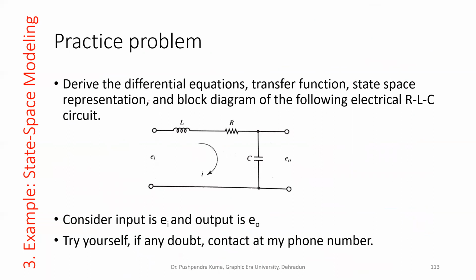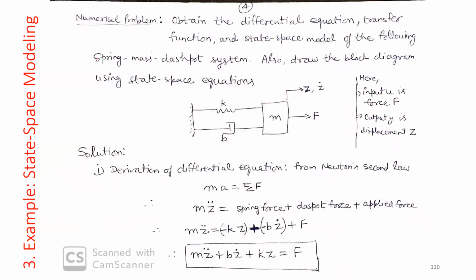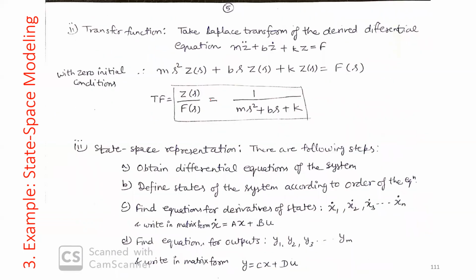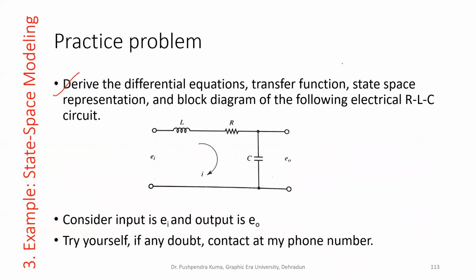This is the practice problem. I am giving you this electrical problem because we have completed the mechanical system. We did it for the mechanical system, now we will do it for this electrical system. Here, this is an electrical system having inductance L, resistance R, capacitance C. Due to this applied input voltage EI, there is a current I running in the system. At the end of the capacitor C, we can measure the output voltage, say EO. EI is the input, EO is the output voltage.